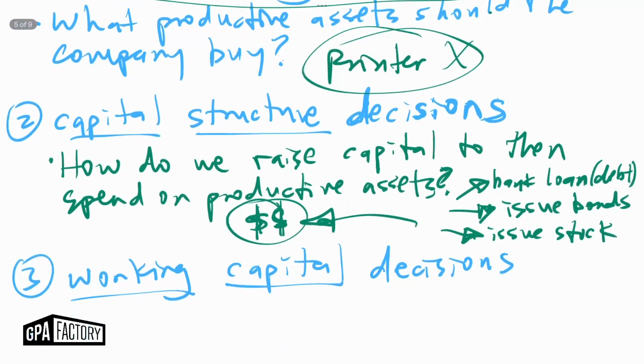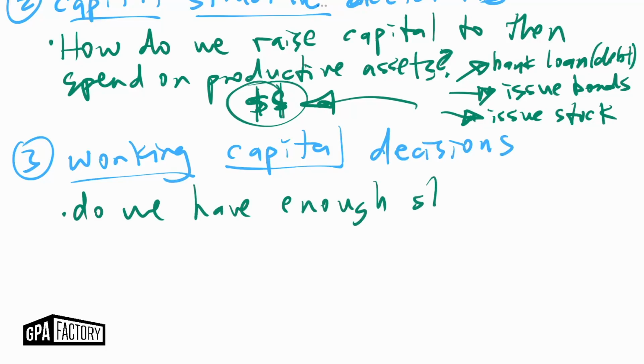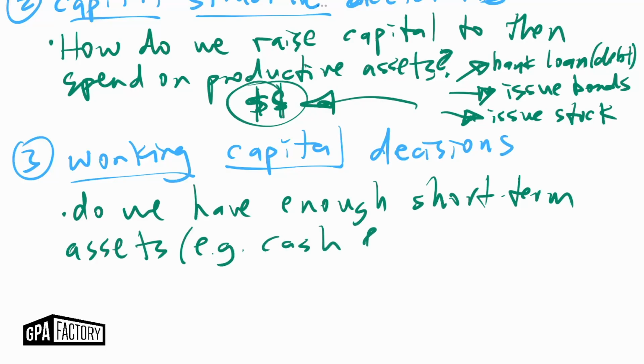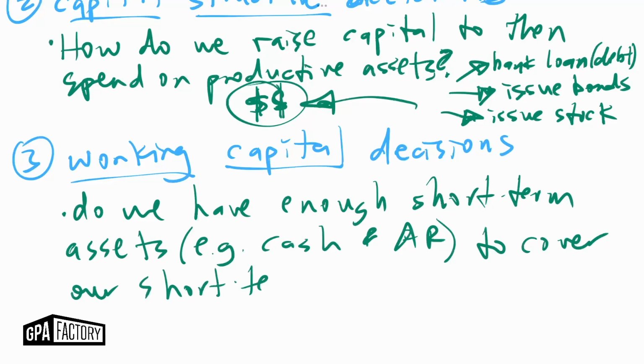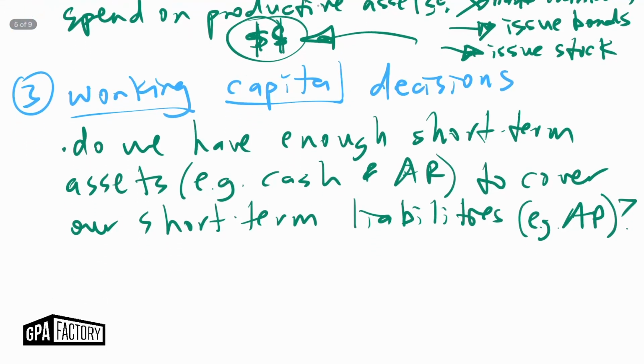Okay, now we're keeping it moving for working capital decisions. Working capital decisions are, do we have enough short-term assets, say like cash and accounts receivable, to cover our short-term liabilities? You could give an example like that of something like accounts payable. So that's really what that is asking right there.